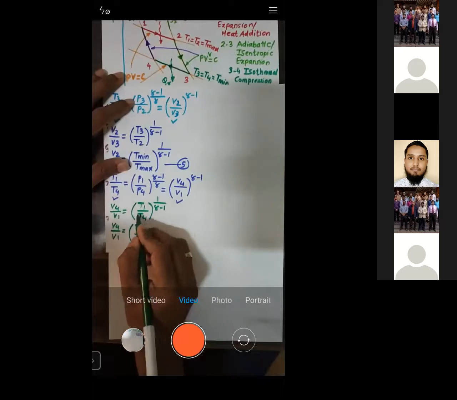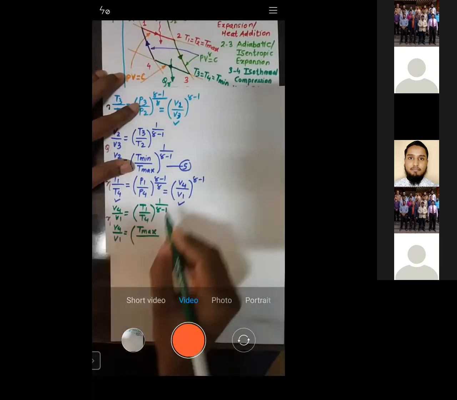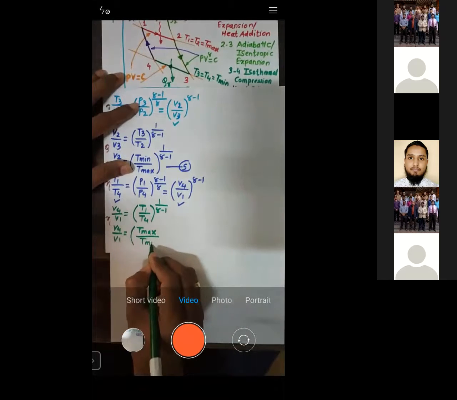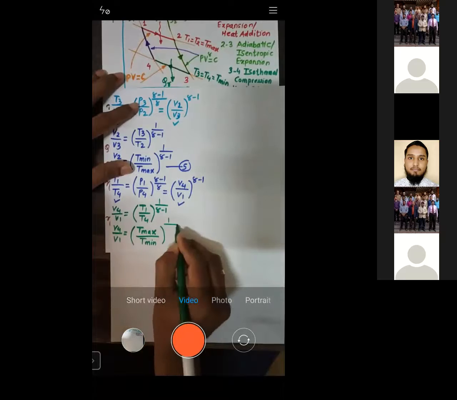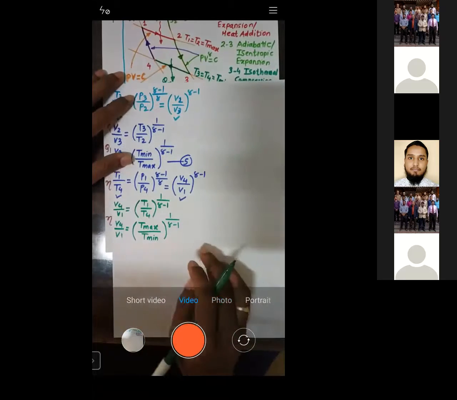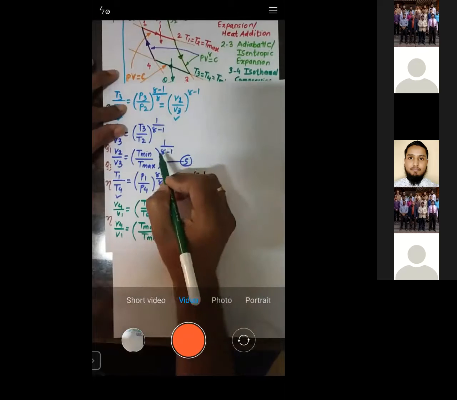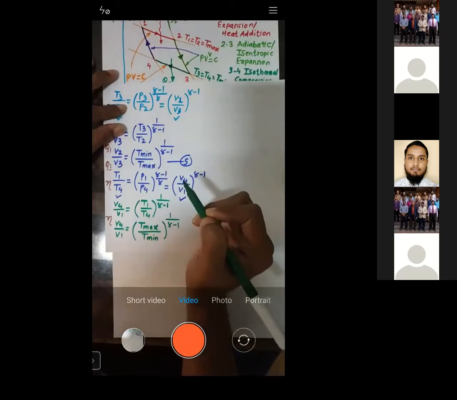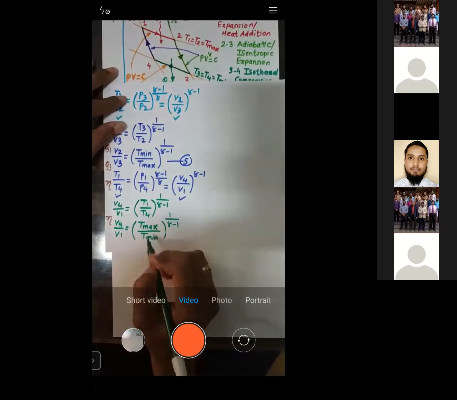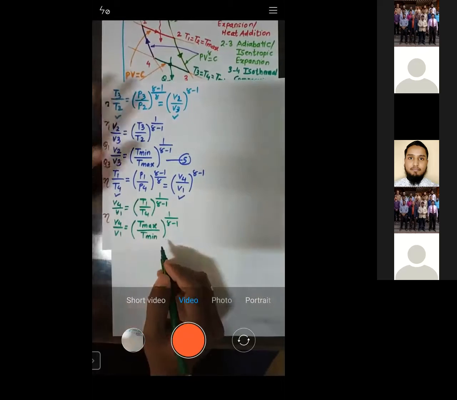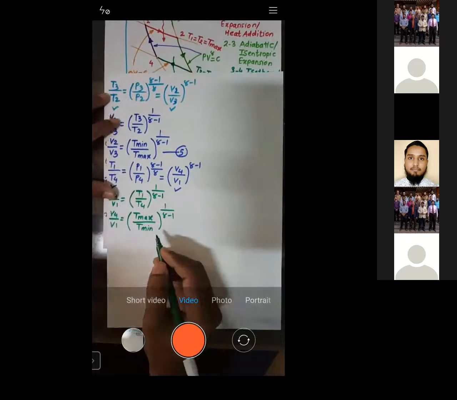What is T4? T4 is a minimum temperature. You can see minimum temperature raised to power 1 by gamma minus 1. Now see, all of you, just see this equation. This is in the form of T min by T max. This is in the form of T max by T min. So let us take the reciprocal of this one.